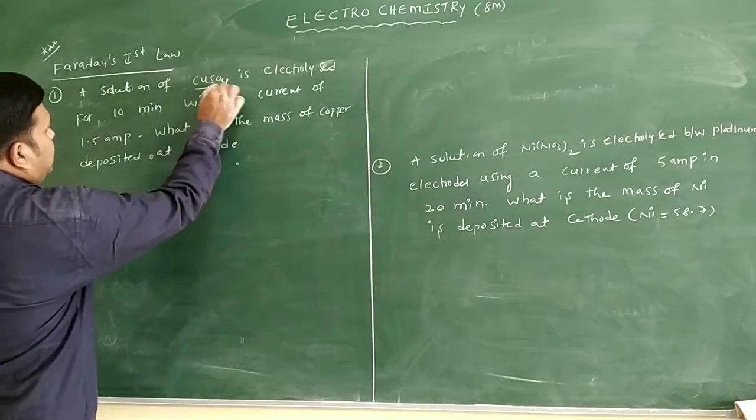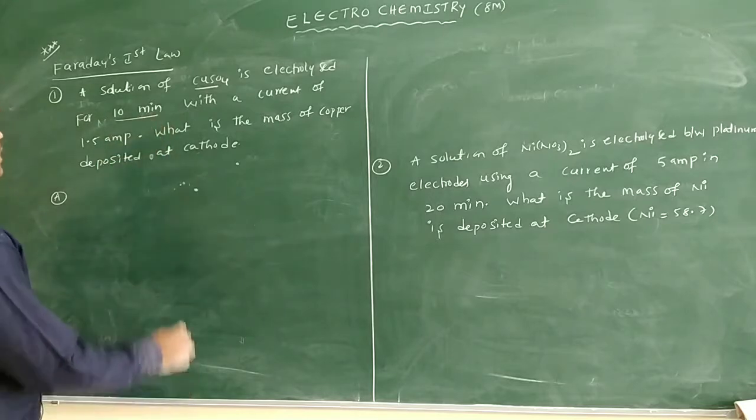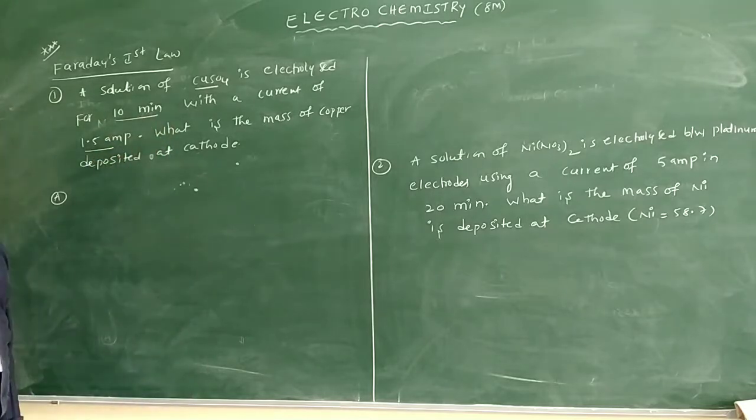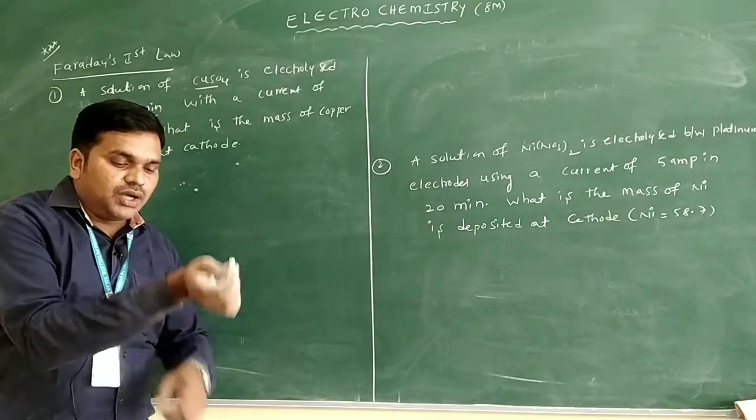What solution are they taking? Copper sulfate solution. How much time are they using? 10 minutes only. And how much current are they passing through the solution? 1.5 ampere only. What is the mass of copper that can be deposited at the cathode?